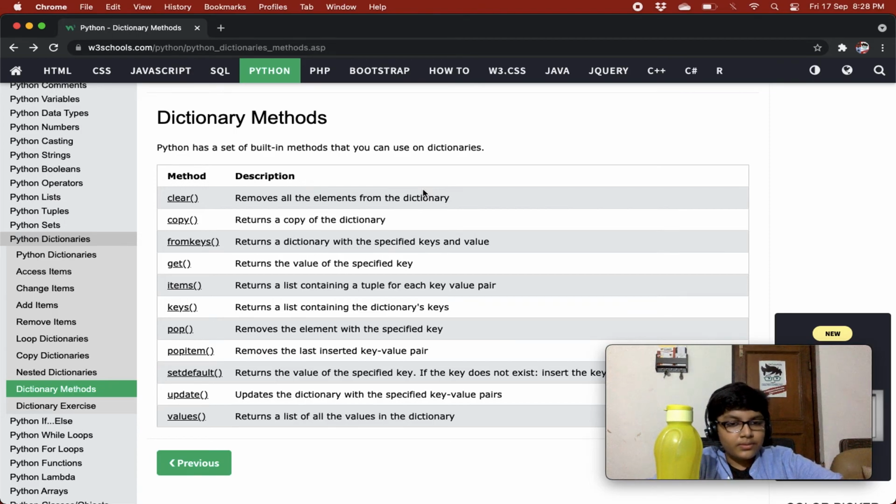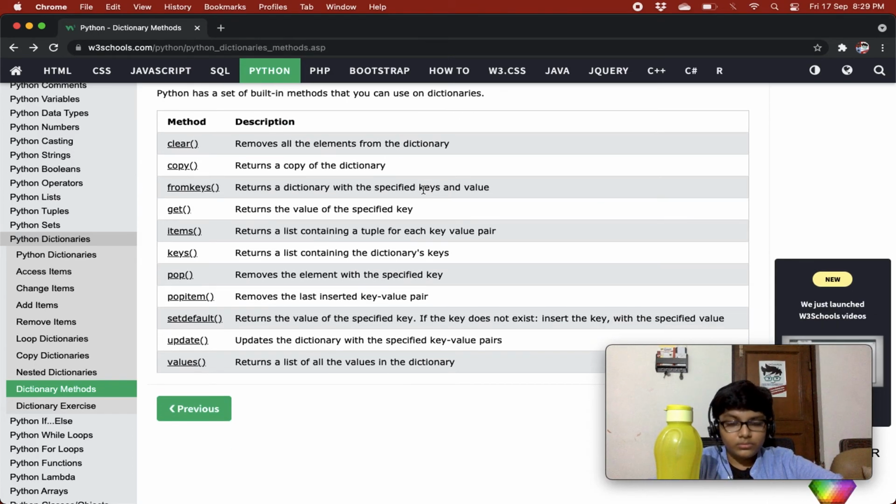Keys is a method that returns a list containing the dictionary's keys, we know that. Pop removes the element with the specified key, we know that. Pop item removes the last inserted key value pair, we also know that. Update updates the dictionary with the specified key value pair, we know that. And values returns a list of the values in the dictionary, we also know that.